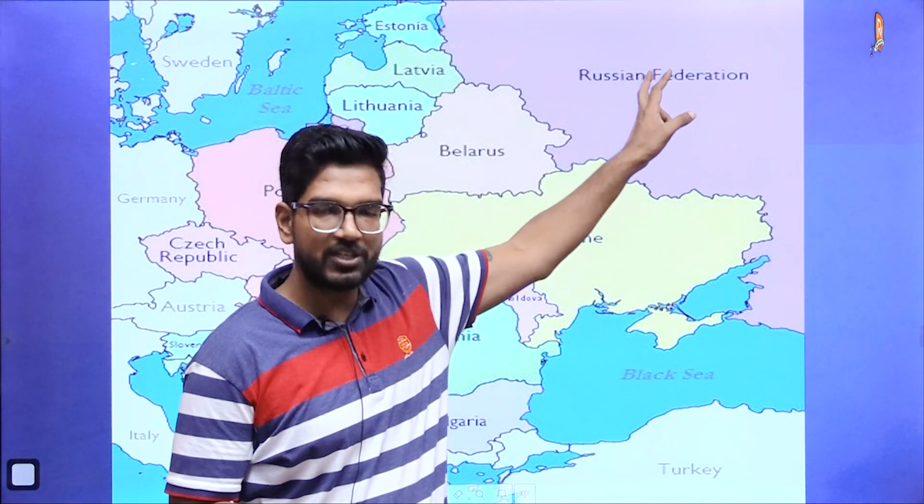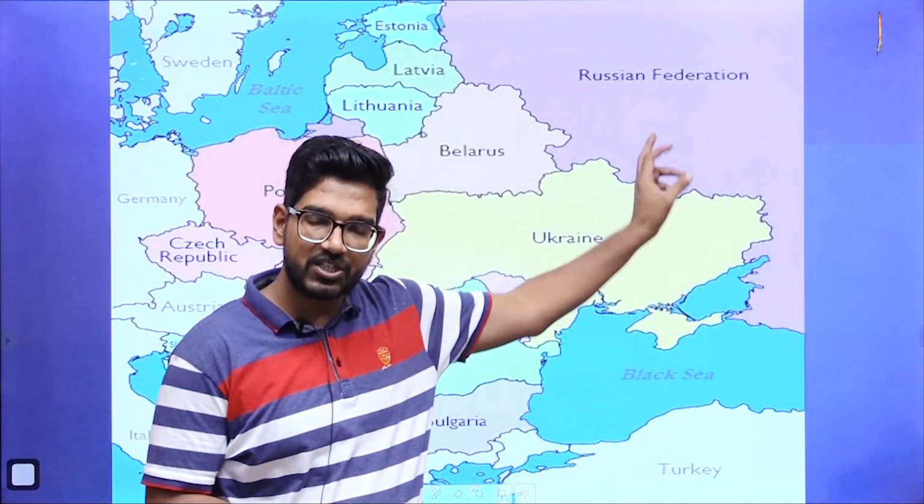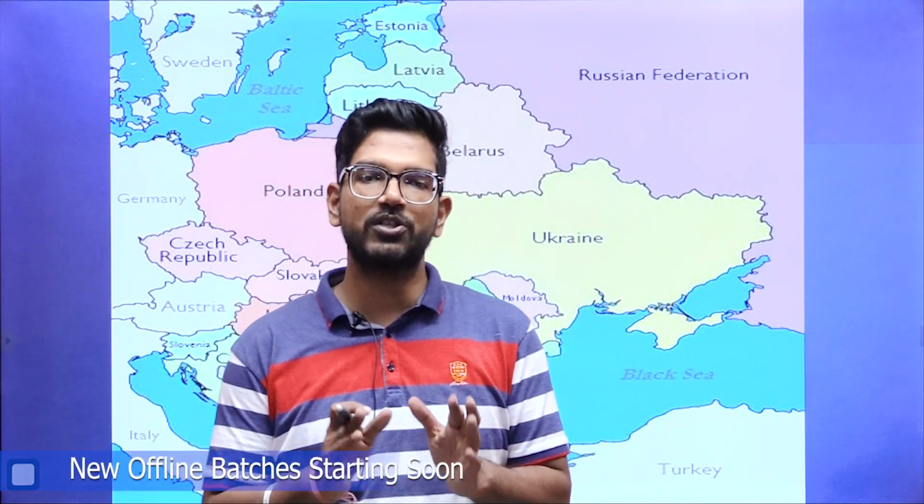This Ukraine part was in the news till 2015-16. Why was it in the news? Because at that time Russia captured some part of Ukraine, an area in the Sea of Azov. It's a coastal area, and Russia captured that point just to have a port in this area. Now you have to write down the name of that part which was captured by Russia in 2015-16. The name starts from C. I hope you can mention that in your comment box.